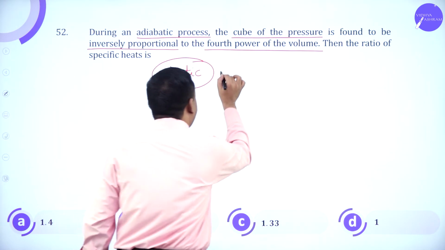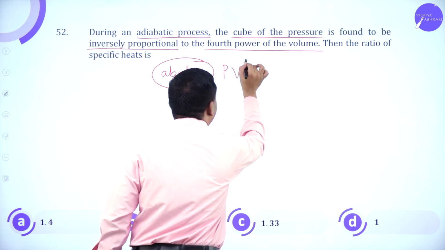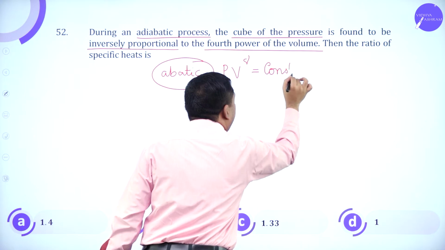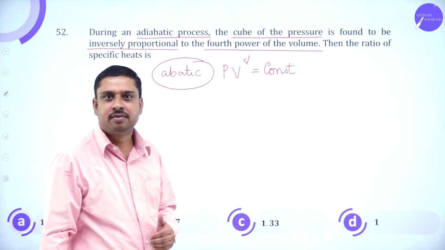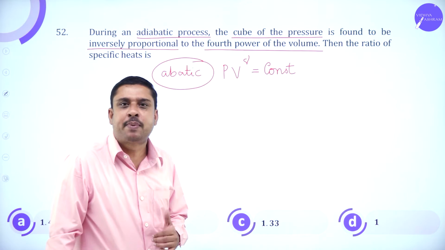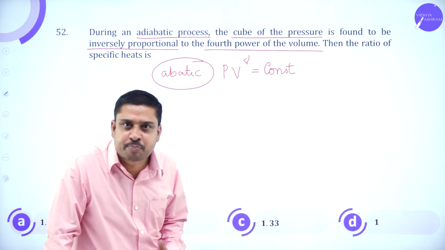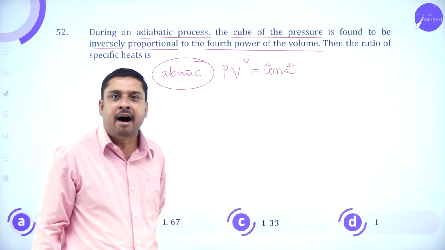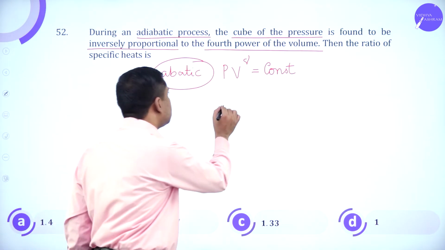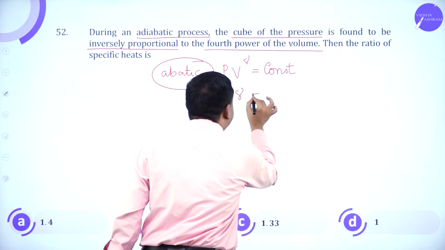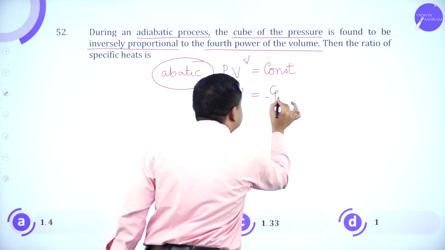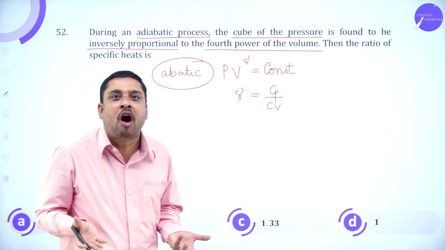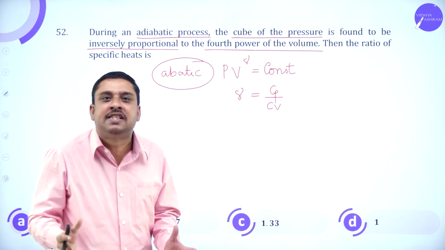And for any adiabatic process, PV to the power of gamma is a constant. If you recall the expression for adiabatic process, PV to the power gamma equals constant, where gamma is Cp divided by Cv. That is what is called ratio of specific heats.